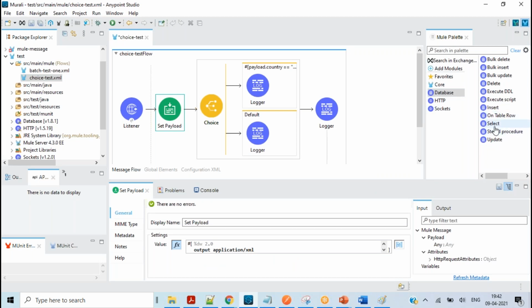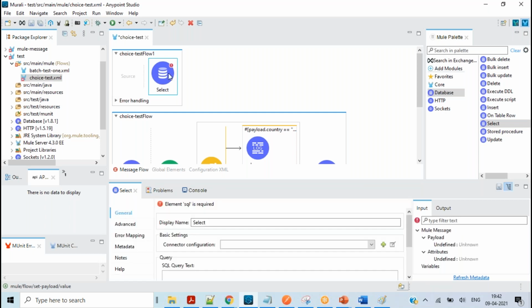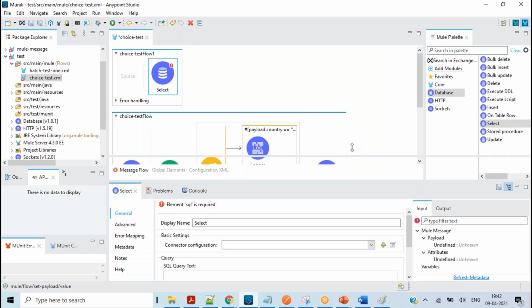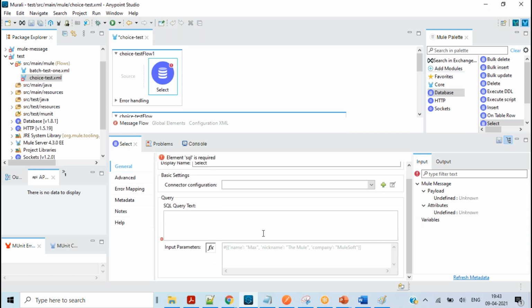This is a pre-developed connector. You will never see any code here. This will provide only the graphical view, and if you go to the XML, it will only show the code level. It will show this XML file. You will never see any code here to fix any issue. And as of now, it's been 5 years I'm working in MuleSoft, but I have never seen such types of issues at the code level from the select.